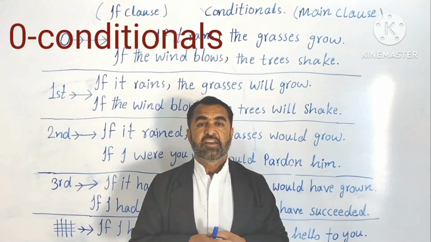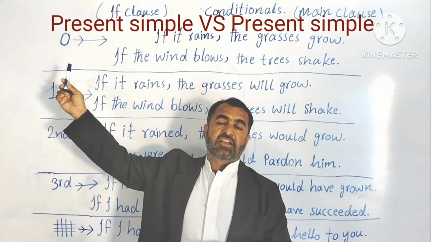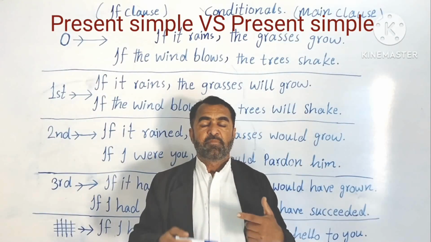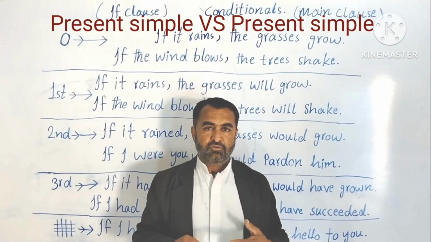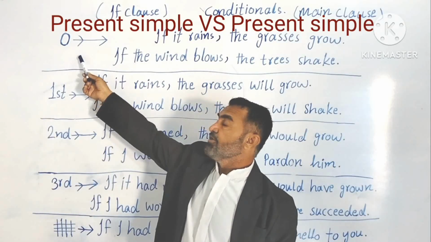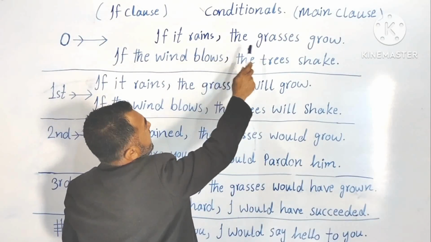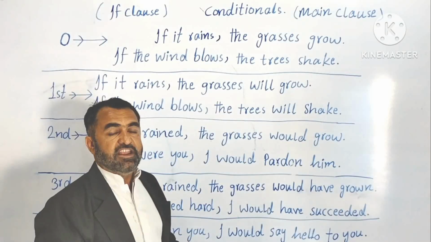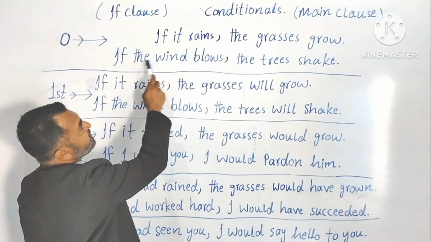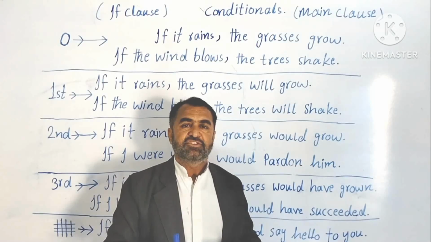Understood? And the second sign is this, that in zero conditionals, if clauses and the main clauses both are in present simple, means present indefinite. Understood? Now look at the examples of zero conditionals. If it rains, the grasses grow. Or look at the second example. If the wind blows, the trees shake.